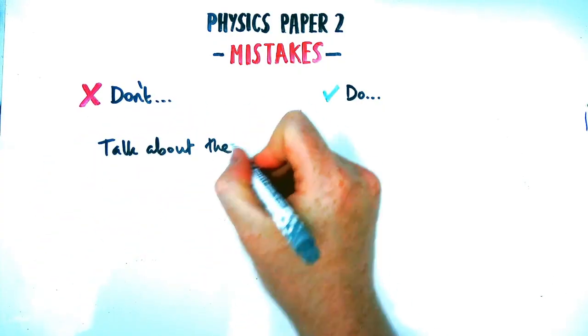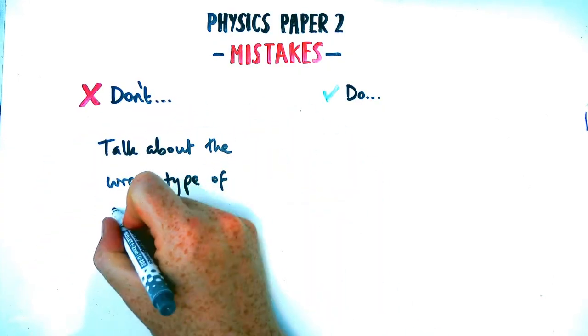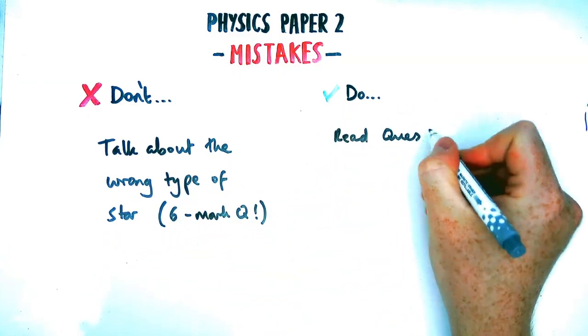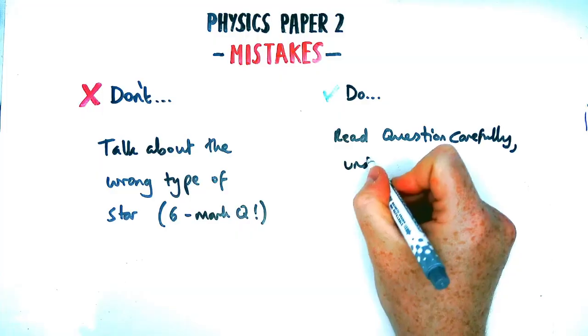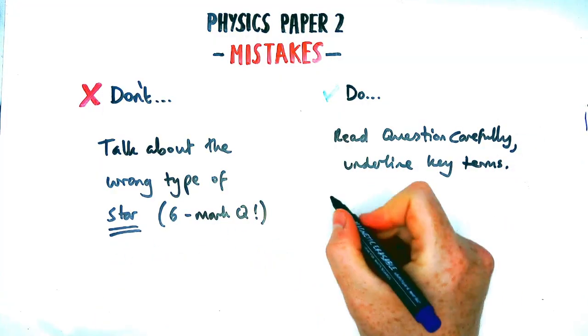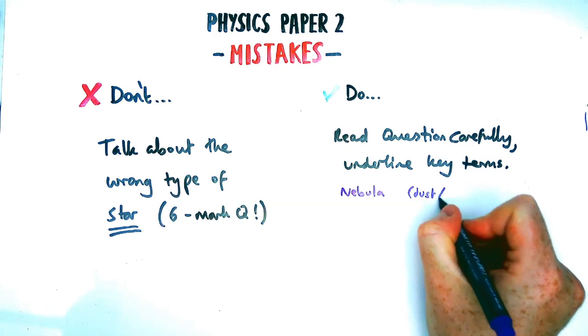Okay, another thing not to do is to talk about the wrong type of star. Now, this applies to separate science only. When you're talking about the space topic, when you're doing a 6 marker, you need to read the question carefully because the life cycle of a star is different depending on its mass.